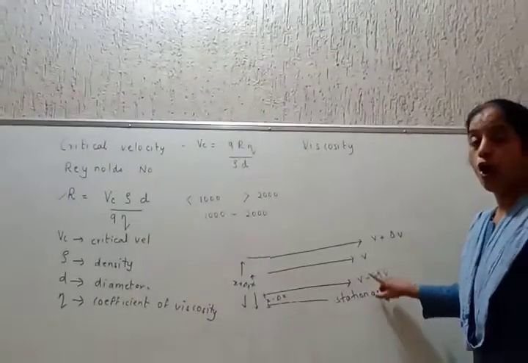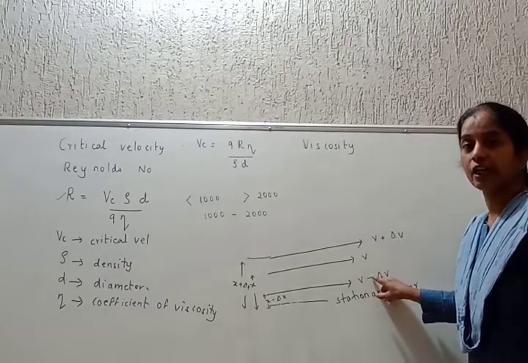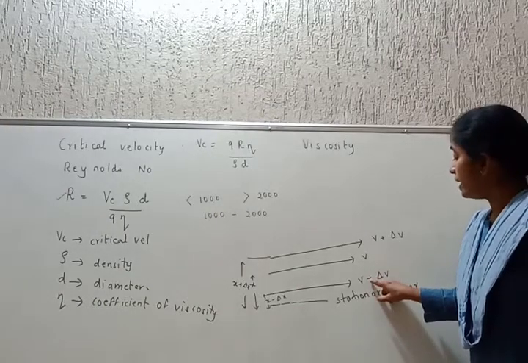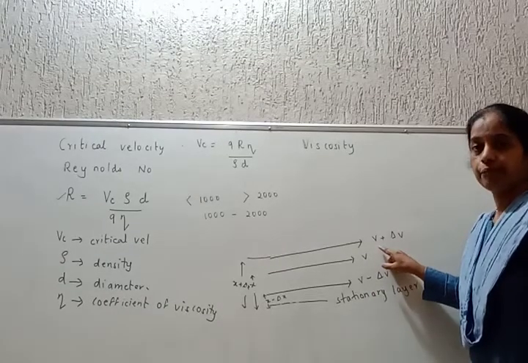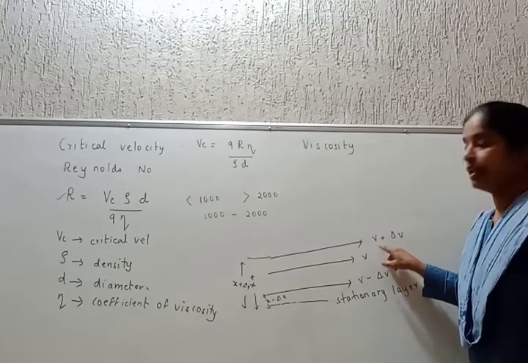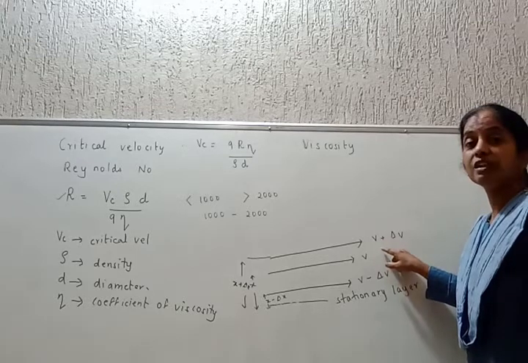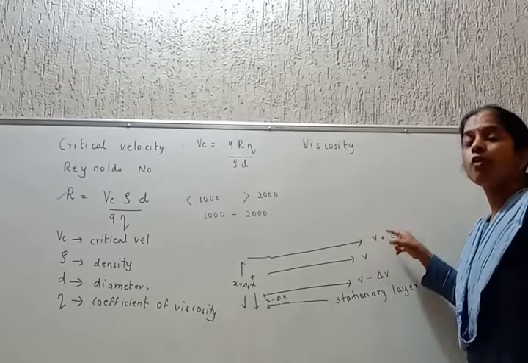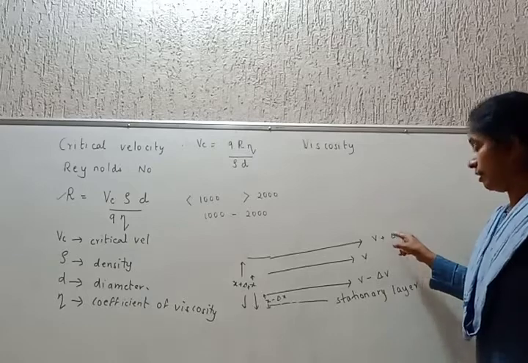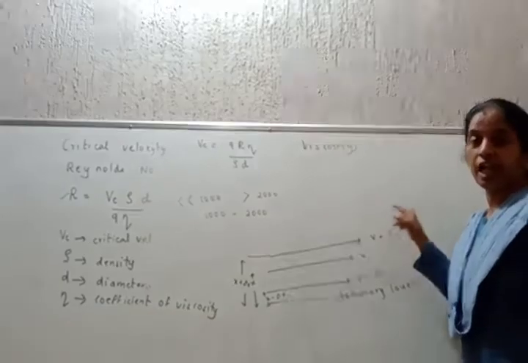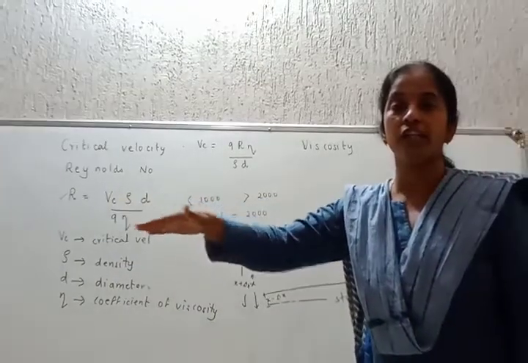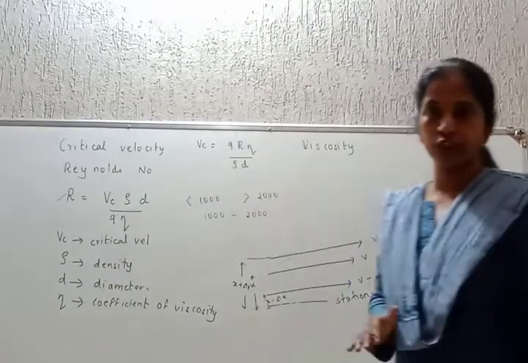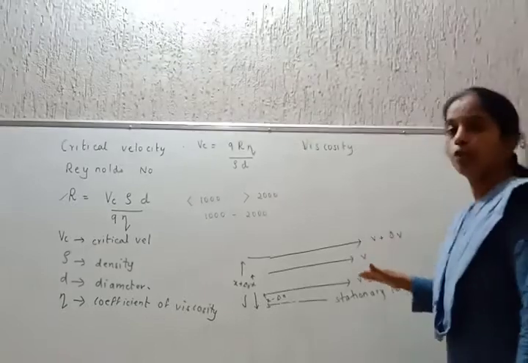What is the meaning? Stationary layer offers friction on the lower layer. The lower layer offers a comparatively lesser friction on the middle layer, and the middle layer offers still lesser friction on the upper layer. Means the upper layer of water flows with the highest velocity compared to the lower layers.